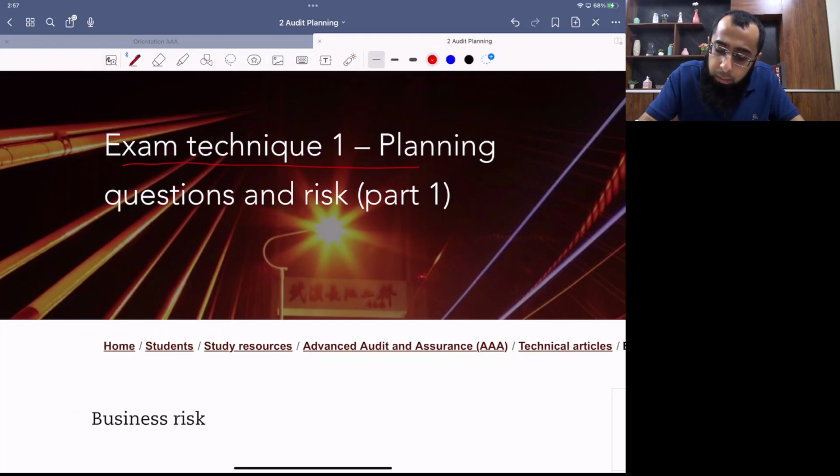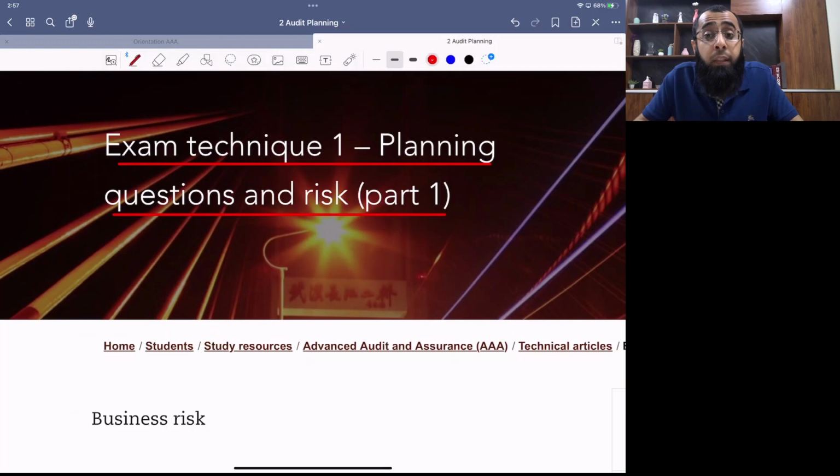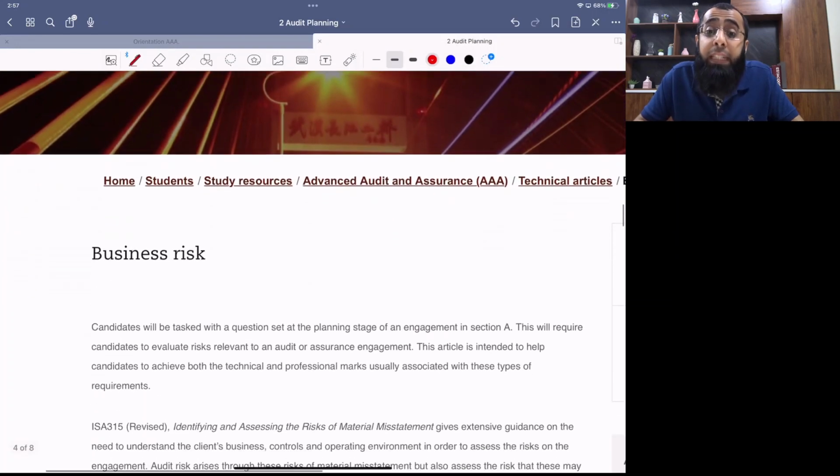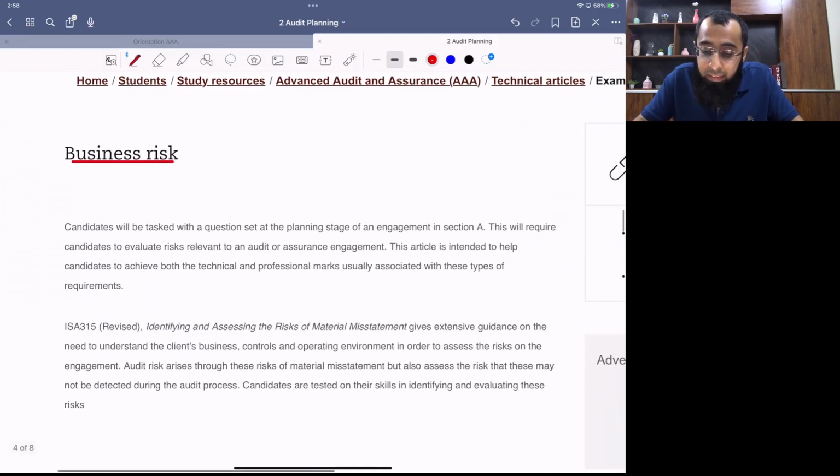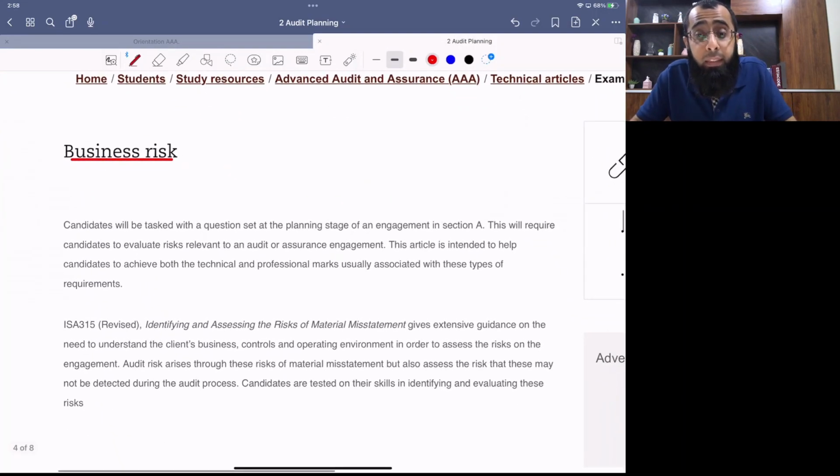Exam technique 1, planning questions and risk part 1. Now this question article is on business risk. We also have article on risk of material misstatement and audit risk. We'll be discussing them when we'll be on that relevant topic. So now let's discuss this article on business risk. It includes complete guidance that how you have to draft the business risk.